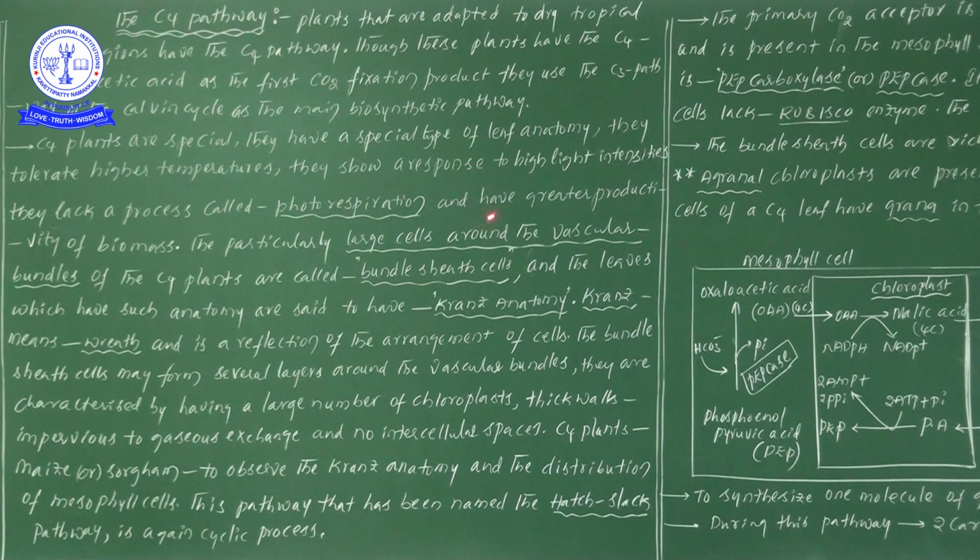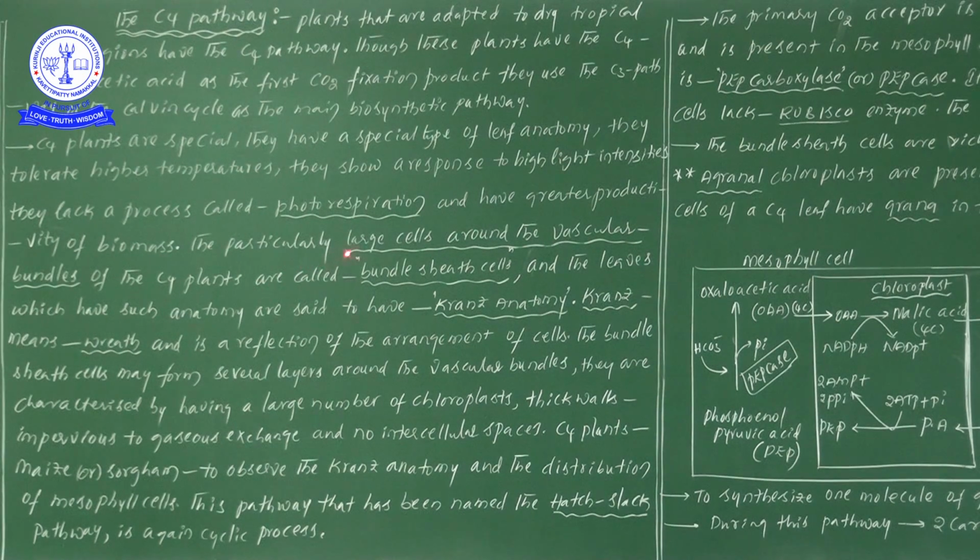Okay, next one. These C4 plants have greater productivity of biomass. So in comparison between C3 plants and C4 plants, which one will produce more food? The simple answer is C4 plants. C4 plants have greater productivity than the C3 plants.